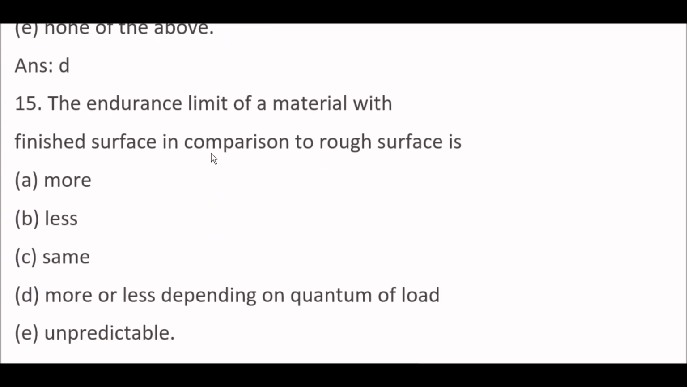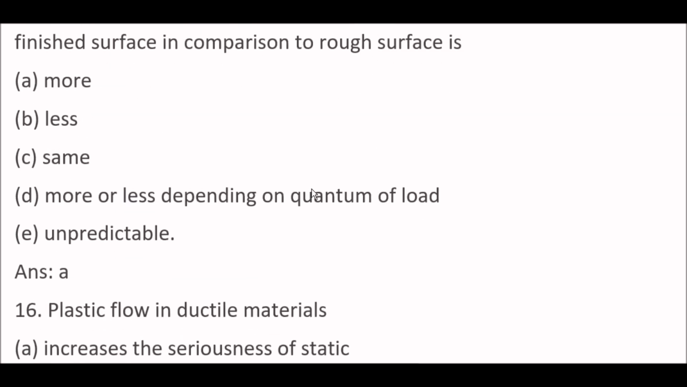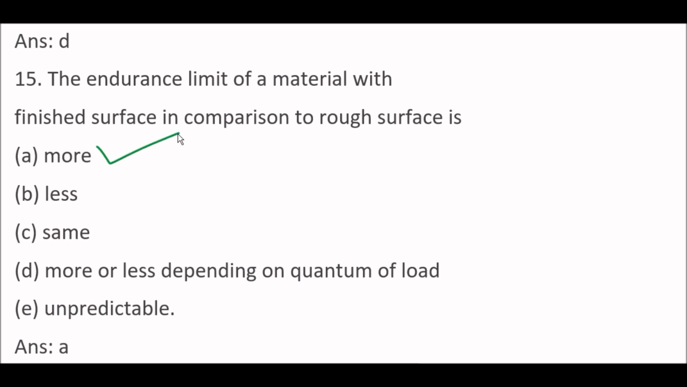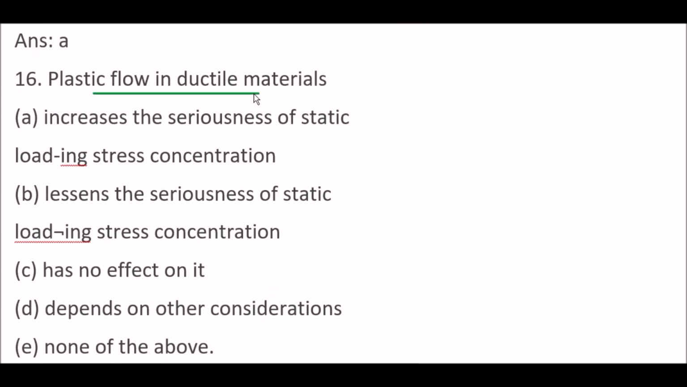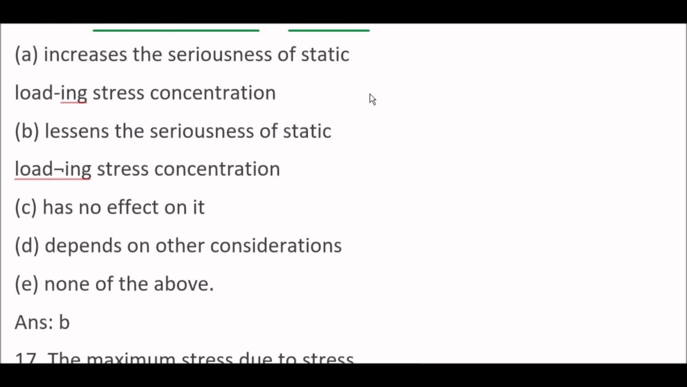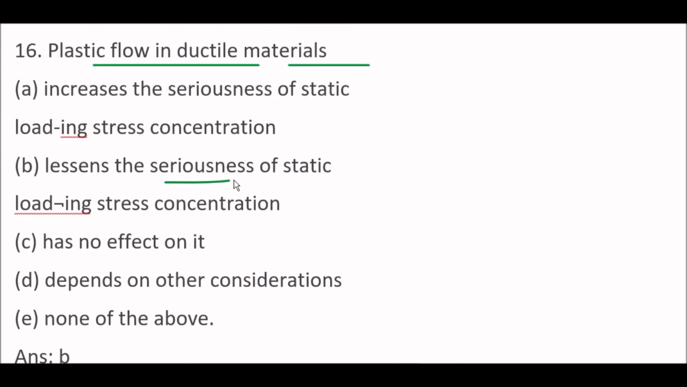Next question. The endurance limit of a material with finished surface in comparison to rough surface is more, less, same, and option D is more or less depending on quantum of load, and option E is unpredictable. So right answer is option A, more. The endurance limit of a material with finished surface in comparison to rough surface is more. Next question. Plastic flow in ductile material lessens the seriousness of static loading stress concentration. Option B is right one.